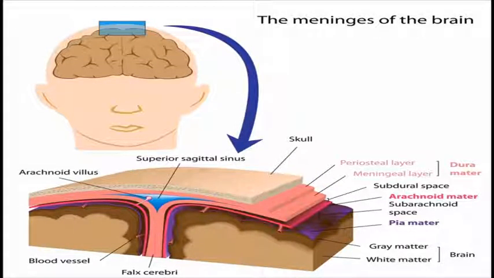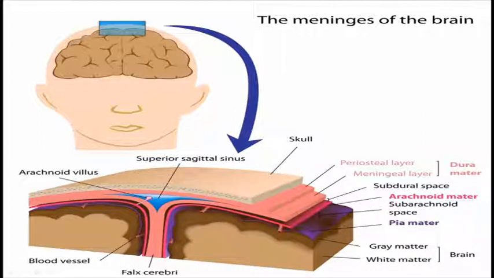Okay, so the brain, we will start from the upper portion of the brain, then we will move downward. The meninges are the layers of the brain. As you can see, this is the skull.